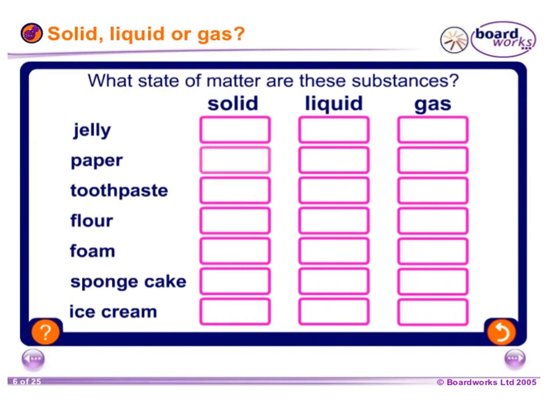Here also you can see the same thing. Jelly. What is that? Will jelly be solid, liquid or gas? Basically jelly is semi-solid, but you have to put it in solid. Okay, paper, again you can do yourself. Toothpaste and jelly are called semi-solid or paste. In the case of toothpaste, you can put the tick in liquid also. You can decide yourself and try to do this work also.